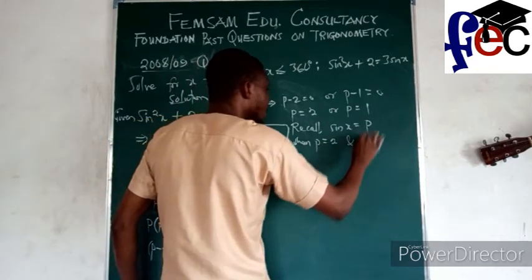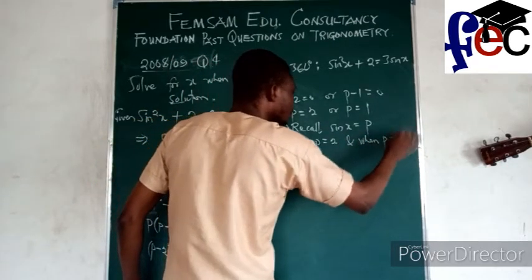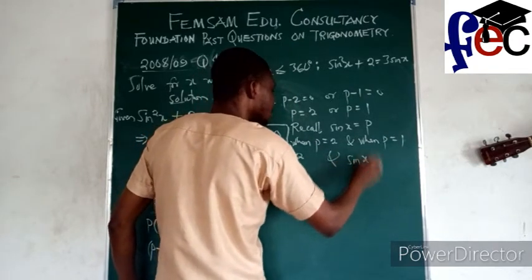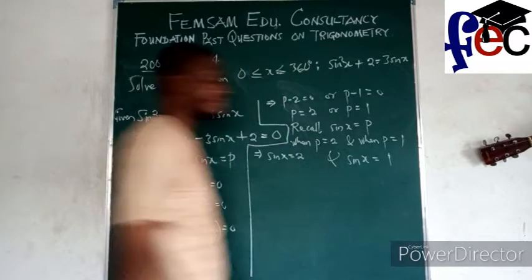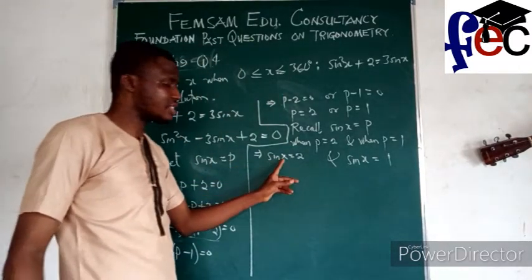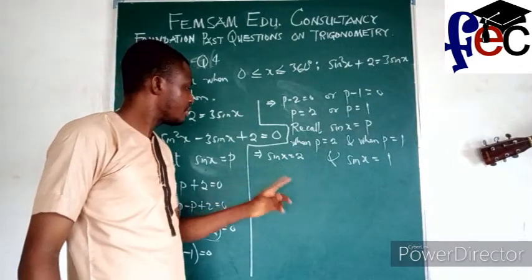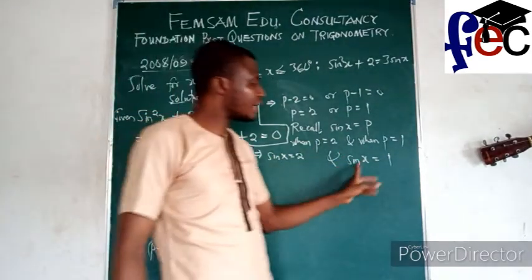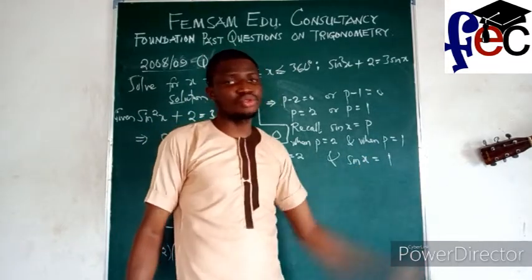And when p is equal to 1, what can we also infer? That means sine x is equal to 1. Alright? So my duty is to solve for x when sine x is equal to 2, and to solve for x when sine x is equal to 1.